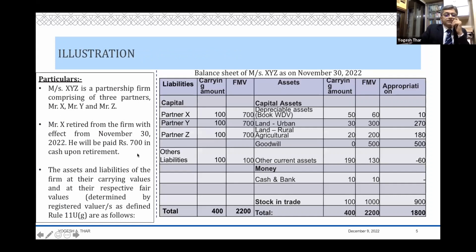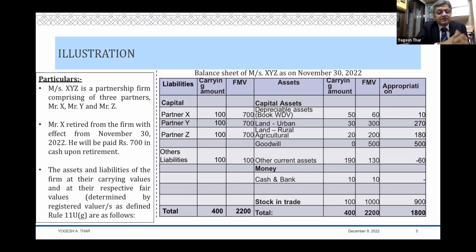So let's understand this by way of an illustration. XYZ is a partnership firm comprising of 3 partners, X, Y, and Z. X retired from the firm with effect from November 30, 2022. He will be paid rupees 700 in cash upon retirement. I'm eliminating all complications when he's paid cash, when he may be paid stock in trade, he may be paid by way of capital asset. I'm eliminating that for the sake of simplicity and focusing our attention on the issue in hand. So he will be paid 700 in cash upon retirement.